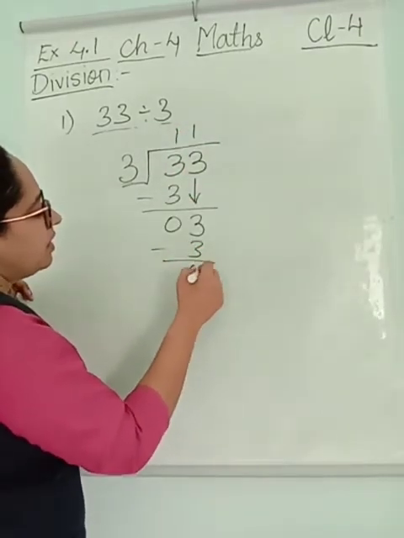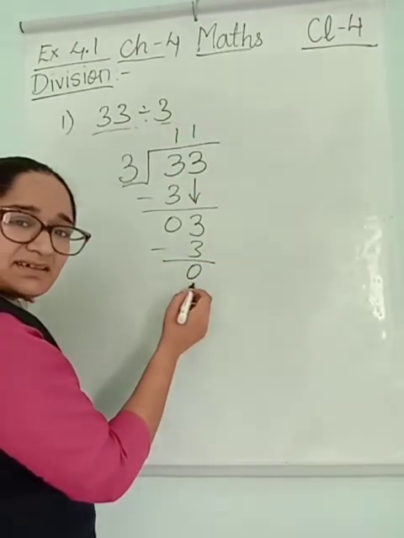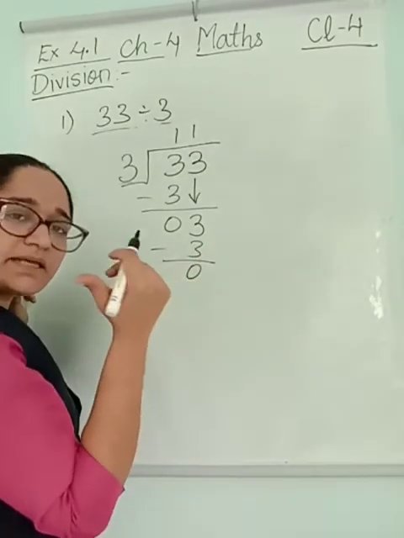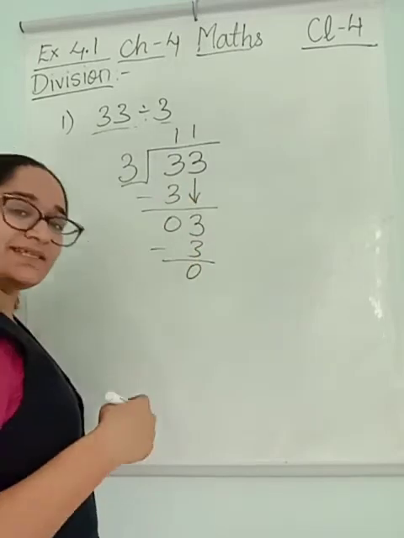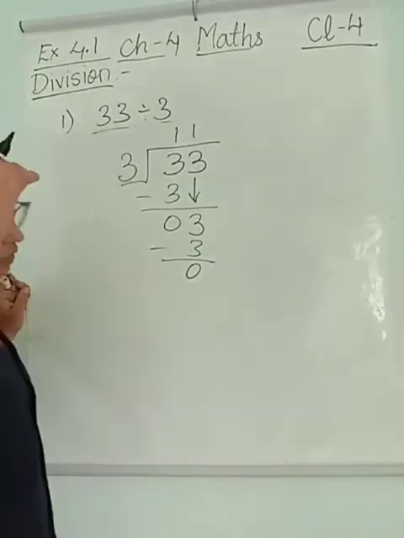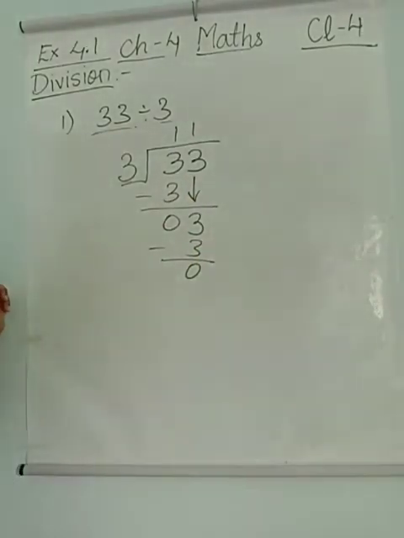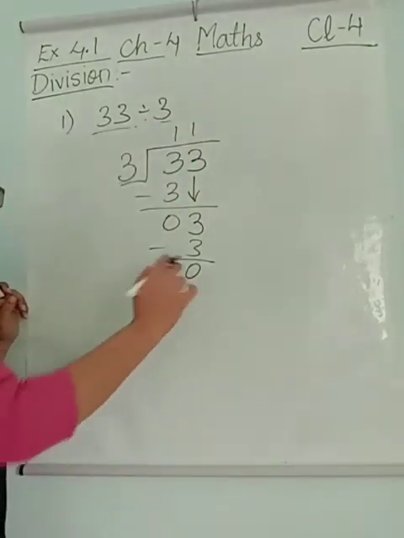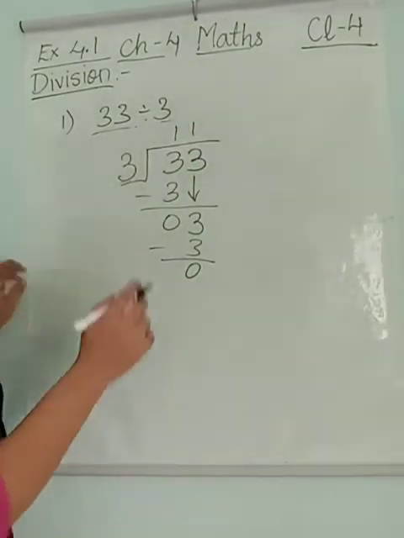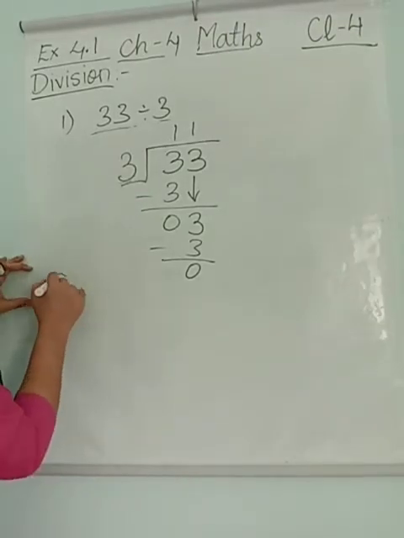So this is my remainder. What remained? Nothing. 0 is the remainder. The answer, that is the quotient, is 11. So like this you have to divide and write what your quotient and remainder are. I will do one more. Let's take the ninth sum.